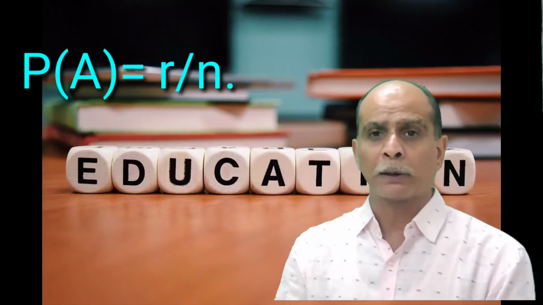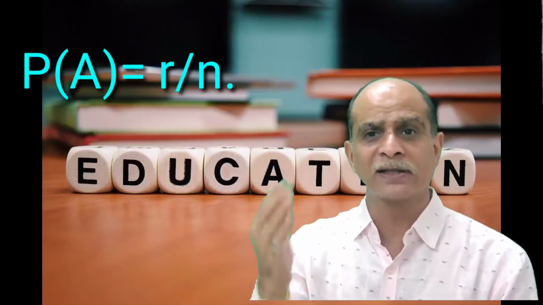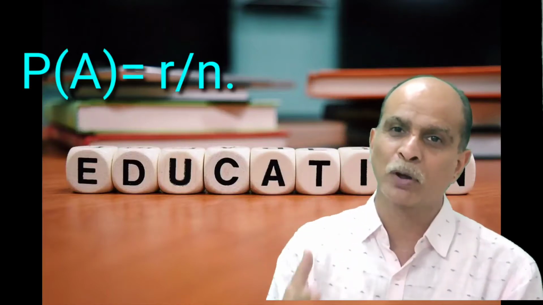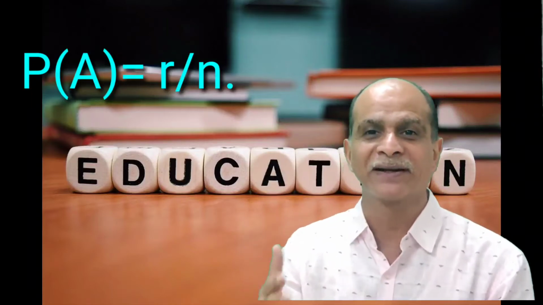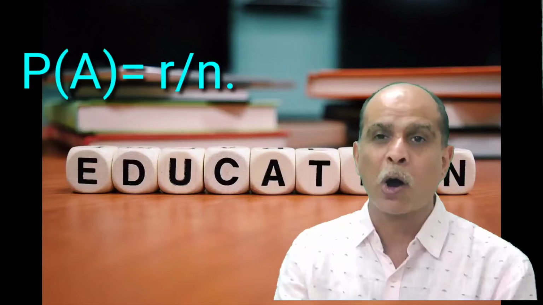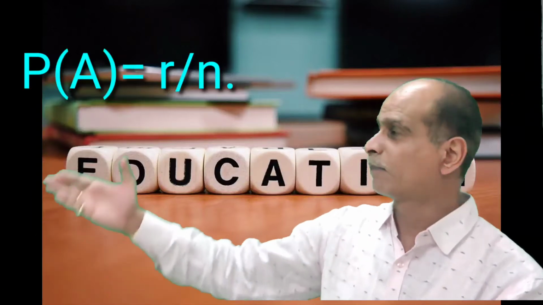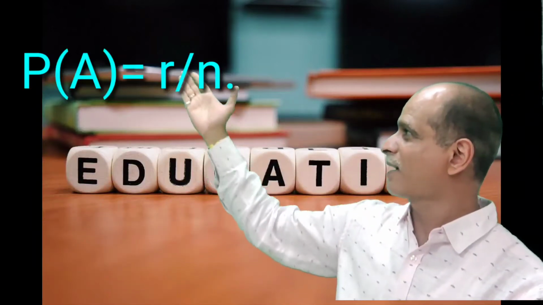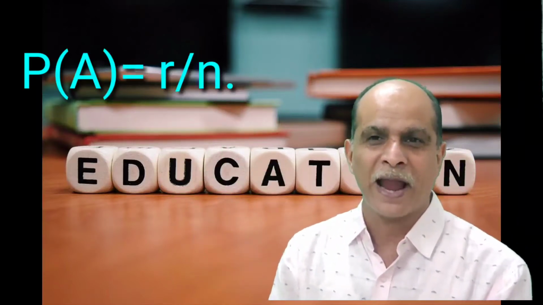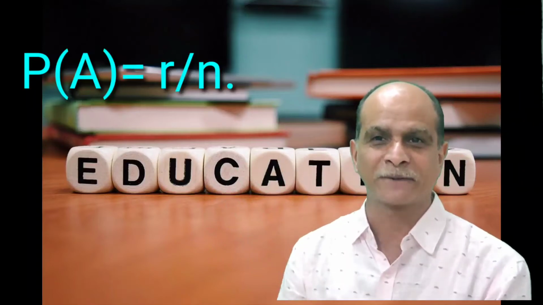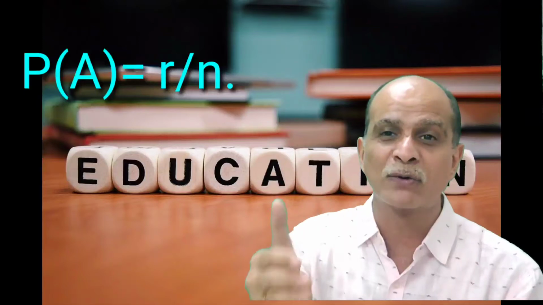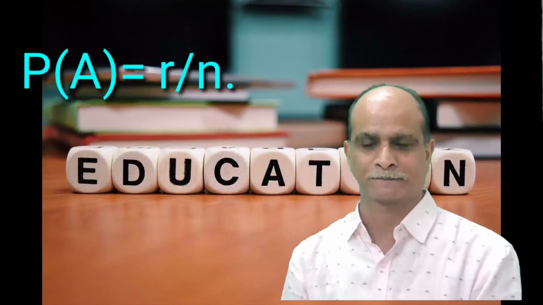So the number of elements in the sample space is equal to N, and the number of elements of any event is known as R. So the formula of probability is P(A) is equal to R by N, where R is equal to expected outcomes of an event and N is equal to total outcomes of an event.